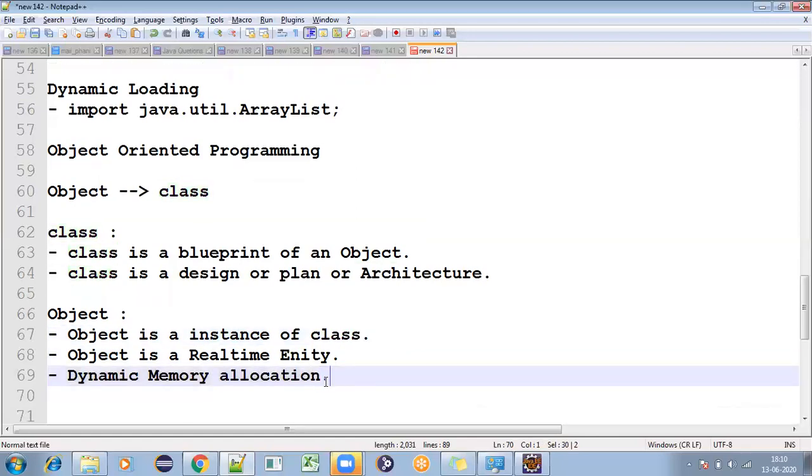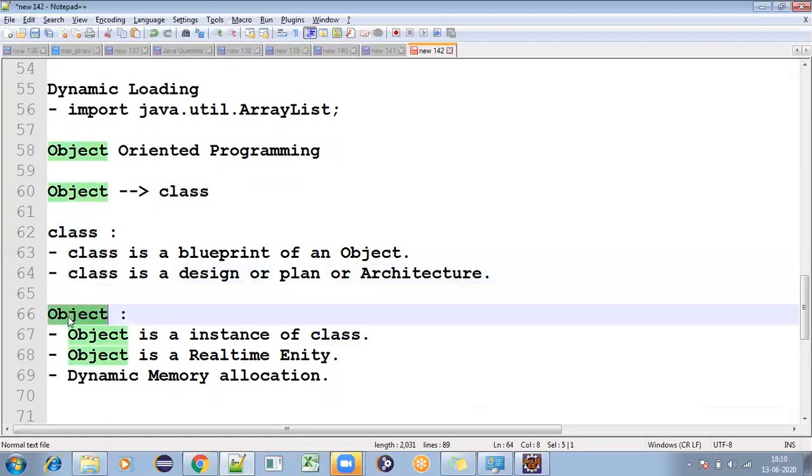So in Java, everything you write is inside classes, and each and every class has an object. That is where in Java everything is a class, and a class means nothing but the proof of an object.